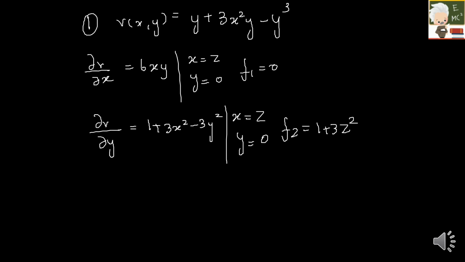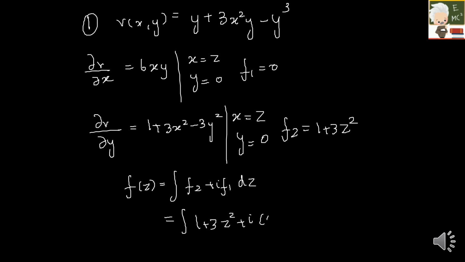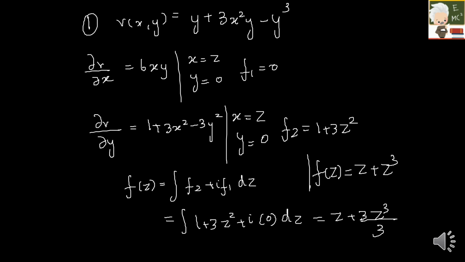So finally, what is my formula for f of z? It is given by integral of f2 plus i f1 dz. So what is my f2? It is 1 plus 3z square, plus i into f1, which is 0, into dz. So which is nothing but z plus 3z cube by 3. So finally my f of z is nothing but z plus z cube. So this is your function.